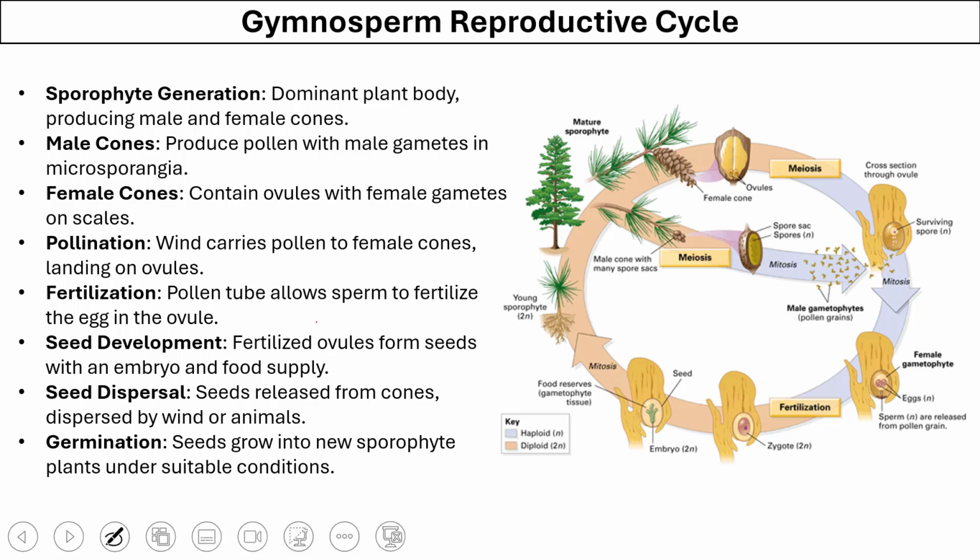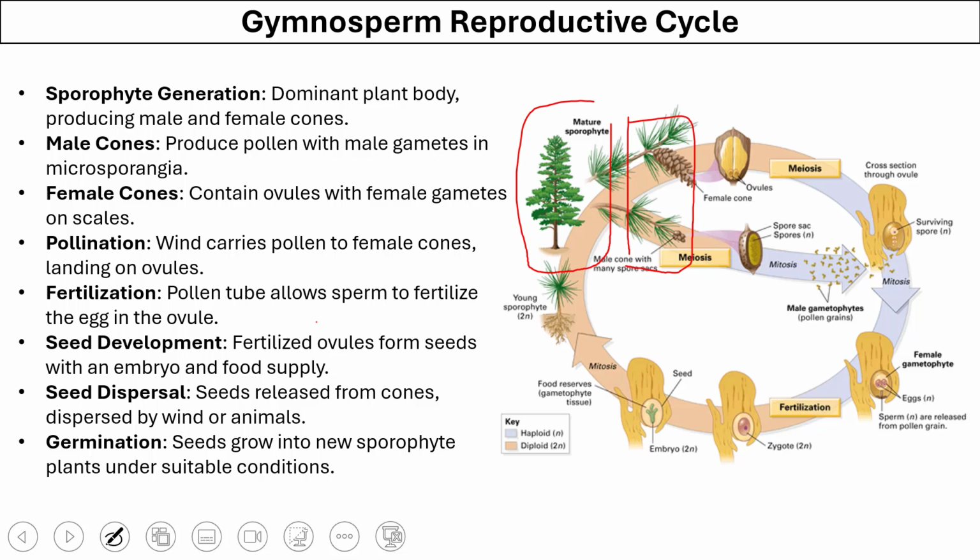The dominant phase of gymnosperms is the sporophyte phase, which is diploid. They produce male and female cones. The male cone produces pollen with male gametes in the microsporangia. The female cone contains the ovule with female gametes on the scale.